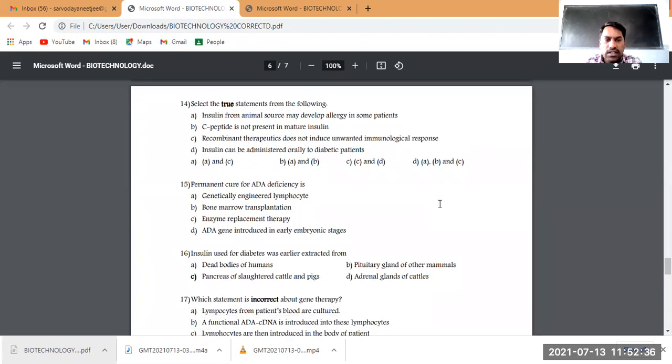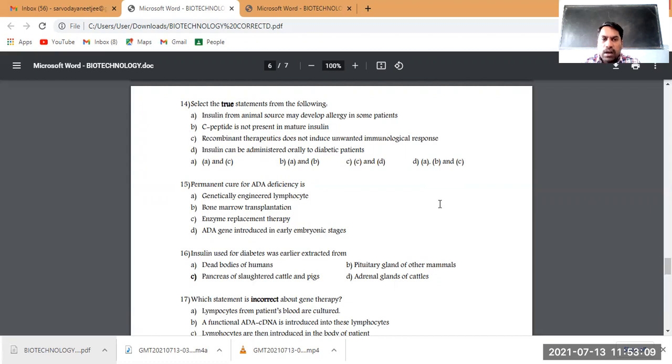Question number 16: insulin used for diabetics was earlier extracted from... So if you take option 1 of question number 14, here is the answer for that. In the previous days, before biotechnology, we were obtaining insulin from the slaughterhouse of pigs, sheep and cattle, from where the insulin is isolated, which causes allergies.